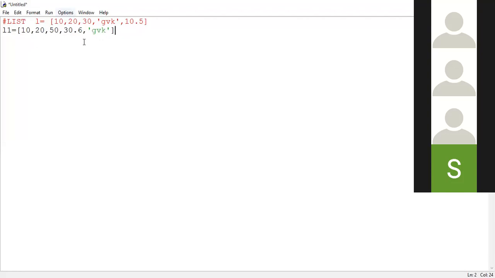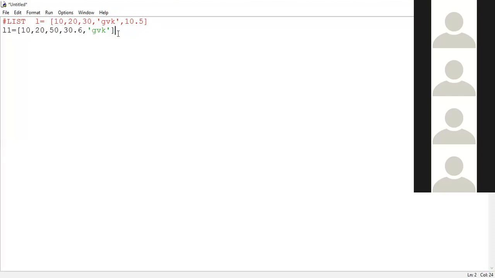So how many elements are part of this particular list, guys? Can you count the number of elements? How are elements distinguished from one another? By using comma. Comma is the separator. It is called a delimiter. A delimiter is the symbol using which we separate two things. Here comma is the delimiter, and it is separating the elements. By using this symbol, we are distinguishing two elements from one another. So how many elements are part of this L1 list? 1, 2, 3, 4, and 5.